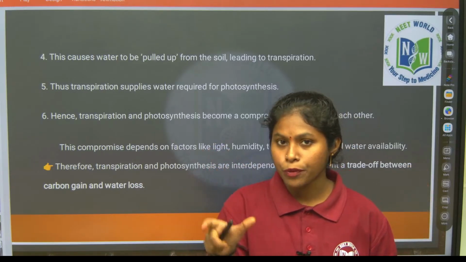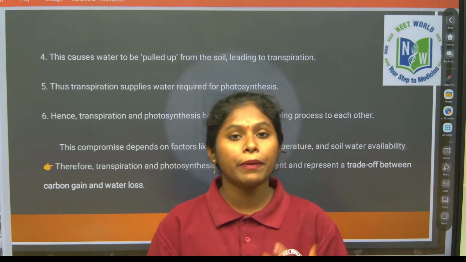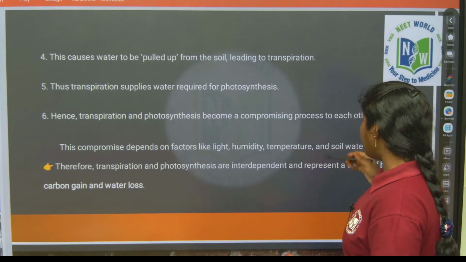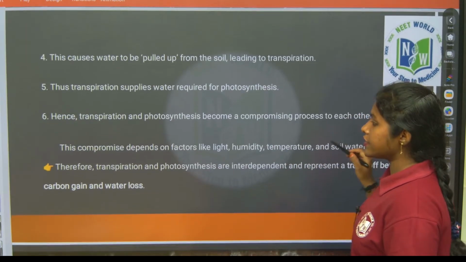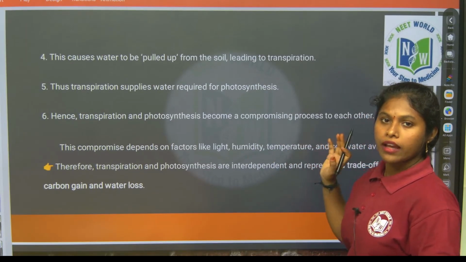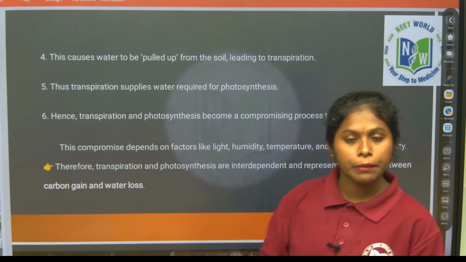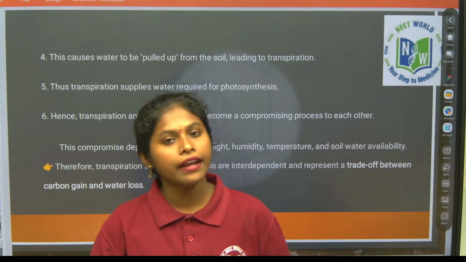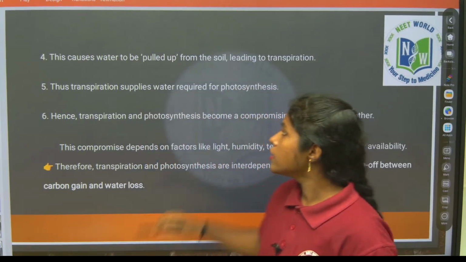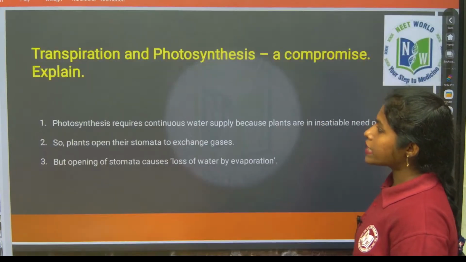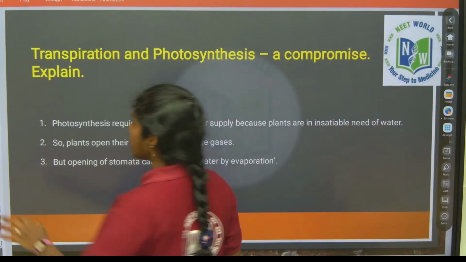This compromising process also depends on some limiting factors like light, humidity and temperature. Based on these conditions, the compromising process will vary, right? So, therefore, transpiration and photosynthesis are interdependent through carbon gaining and water loss. Got it? So this is about the question, students. This is how we explained all the questions from transport in plants.